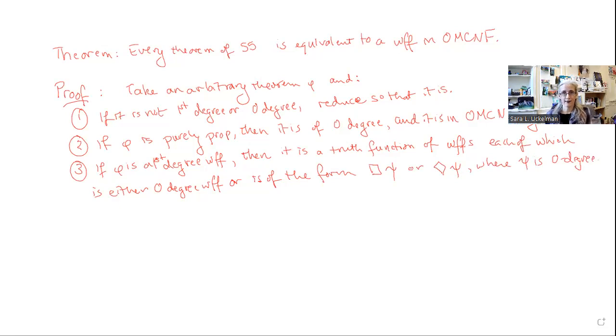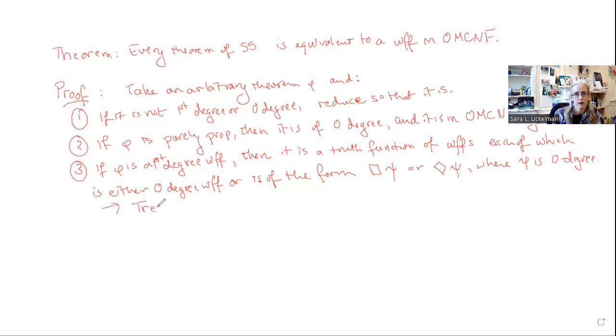And we know that psi would have to be, because if psi also had a modal operator in it, then box psi would not be a first degree formula. It would be a degree higher than that. So we can say quite a bit about the structure of what this arbitrary theorem phi must be.